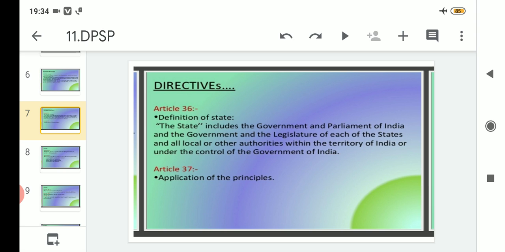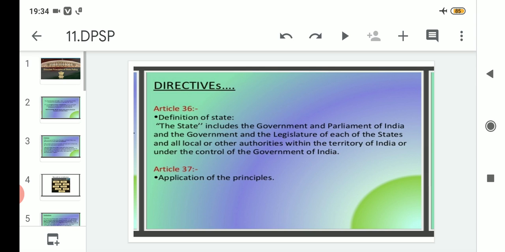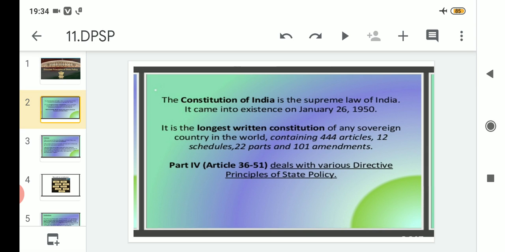Today we will start reading about the articles under which the directive principles of state policy are included. If you remember, we had read that it is included under Part 4, and under this it is from Article 36 to 51.